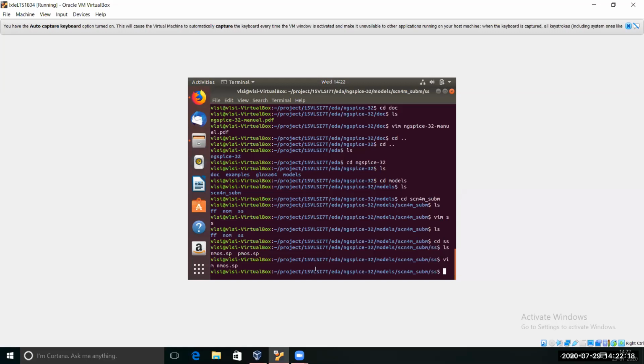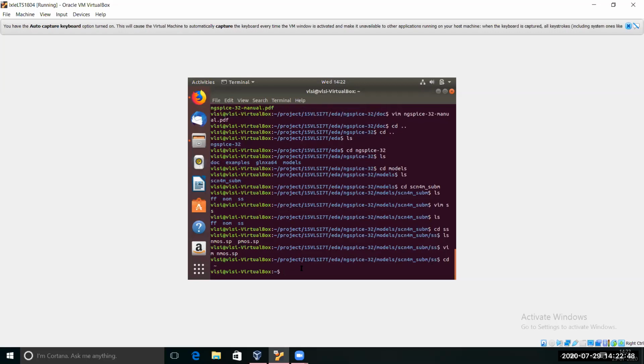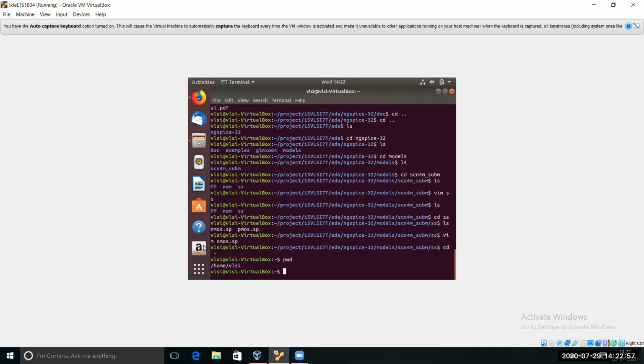So as Shatabdi was saying about that bashrc, I'm just showing you, we have installed the ngspice, so it's working, but in some cases you have to also source that. For that, I am already in many directories, so I have to get out to the home. How do you do that? You just do cd and space, then tilde. Shift and tilde, you go into the present home. Use pwd, present working directory, to know that. It will give you the home and vlsi, where we are working.